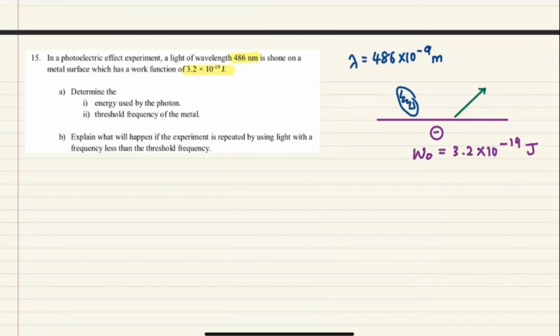Okay. Lepas tu kamu tengoklah dia cari apa? Energy used by the photon. Threshold frequency of the metal. Okay. So biasanya lah kalau yang biasa-biasa yang sebelum ni kamu buat, kamu kena apply yang E sama dengan W0 tambah Kmax. Tapi kat sini tak perlulah, sebab you can solve straight away sebenarnya.